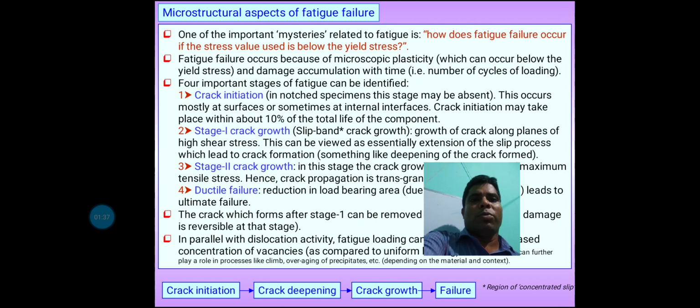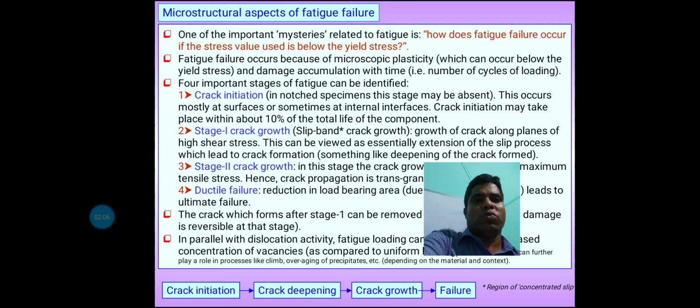Now the four important stages of fatigue can be identified. First one is crack initiation, second is stage 1 crack growth, third is stage 2 crack growth, and fourth is ductile failure. First the crack is initiated, which actually takes place within about 10% of the total life of the component.